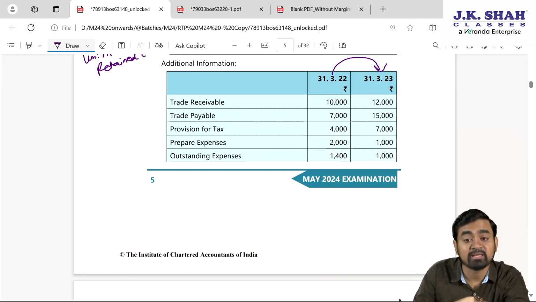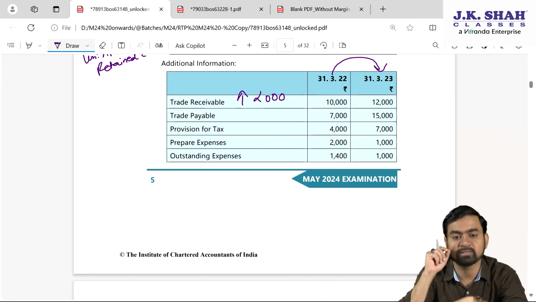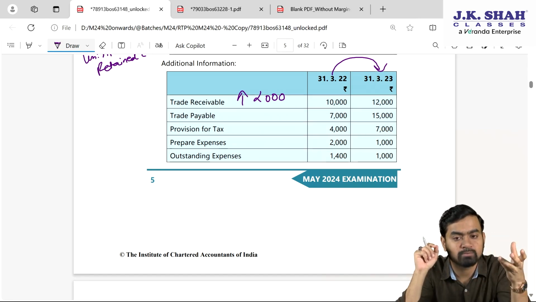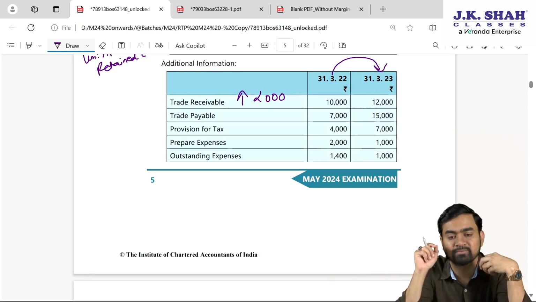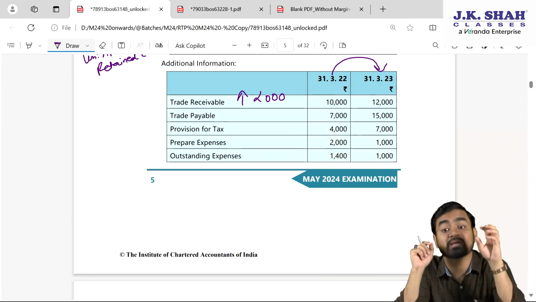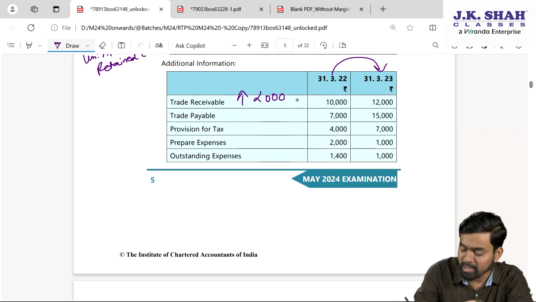Here trade receivable 10,000 to 12,000, there is increase of 2,000. So use your little brain and answer. There is increase in debtor. It means we sold the goods, but we have not realized our money. Trade receivable means what? Debtor. We sold the goods, but we have not realized our money. So money is blocked and hence this will be subtracted in cash flow statement.